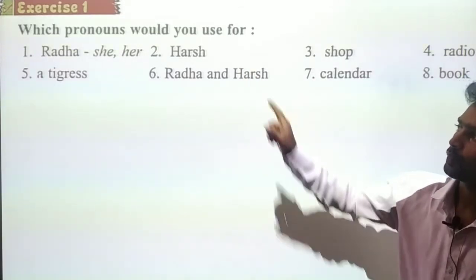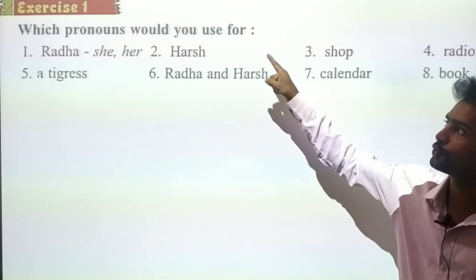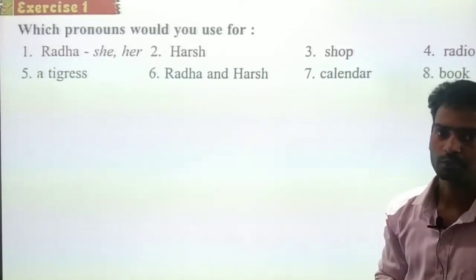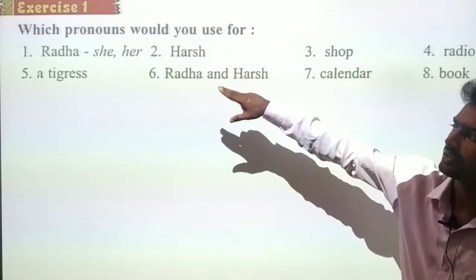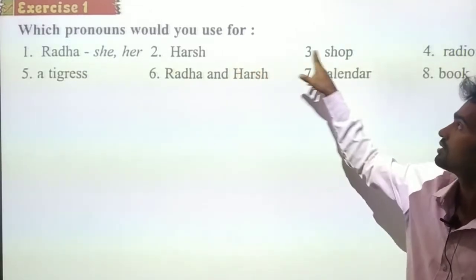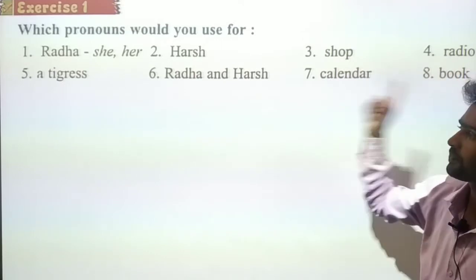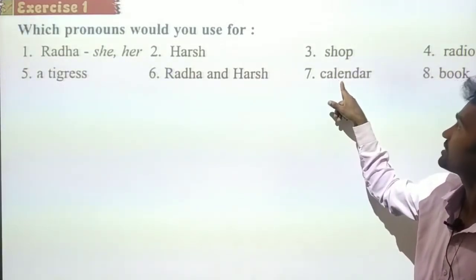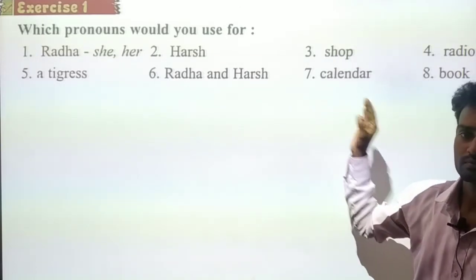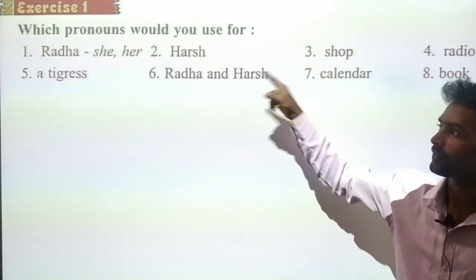Exercise 1. Which pronouns would you use for? Here they say Radha, Harsh, shop, radio, a tigress, Radha and Harsh, calendar, book. You know what these are, right?